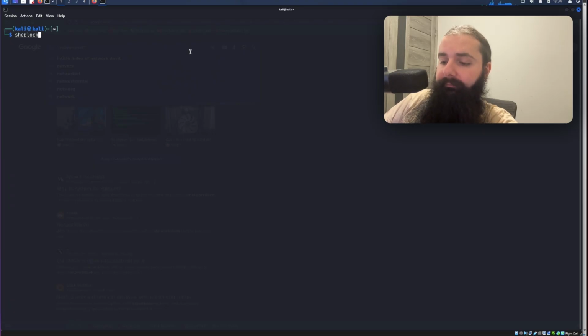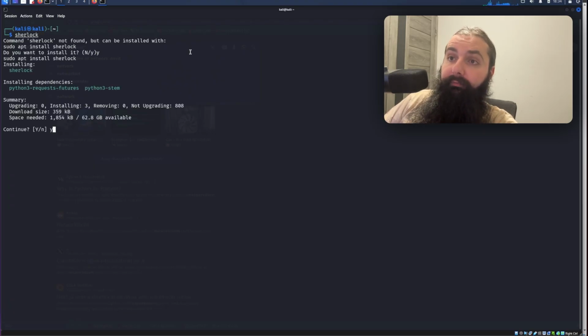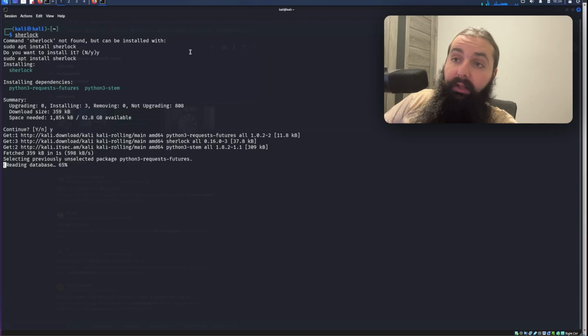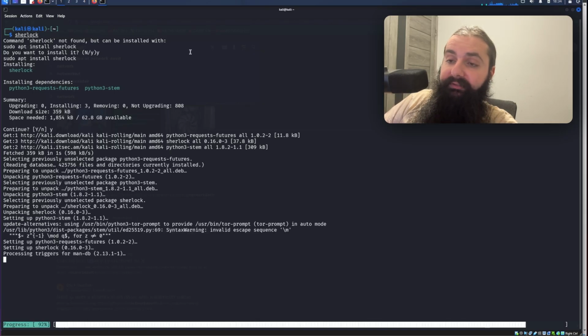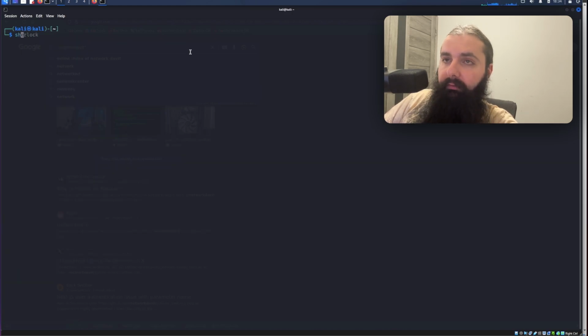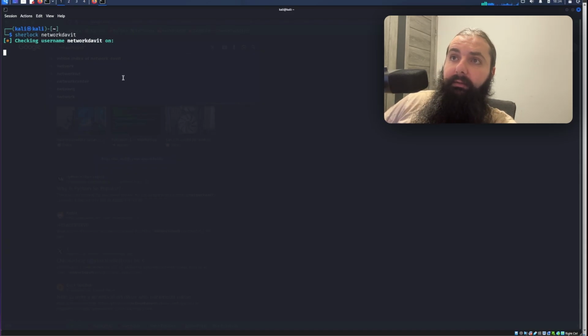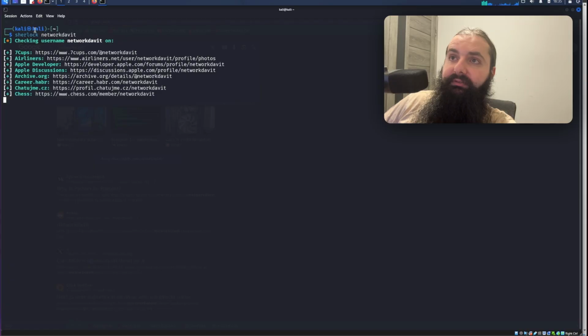If I type Sherlock and I hit enter, you can see it offers me to install it. After I install it, all I can do is just Sherlock and then my username. Super simple stuff. Anybody could do this. You don't need technical knowledge, right? So let this install. Clear this. Sherlock Network David. So instead of using the browser, it's going to just map this very beautifully for me, right? Obviously, not every account is going to be directly me, but you can make references here. This is just one username, right, that I use. And you can see how many accounts there are already at this point.